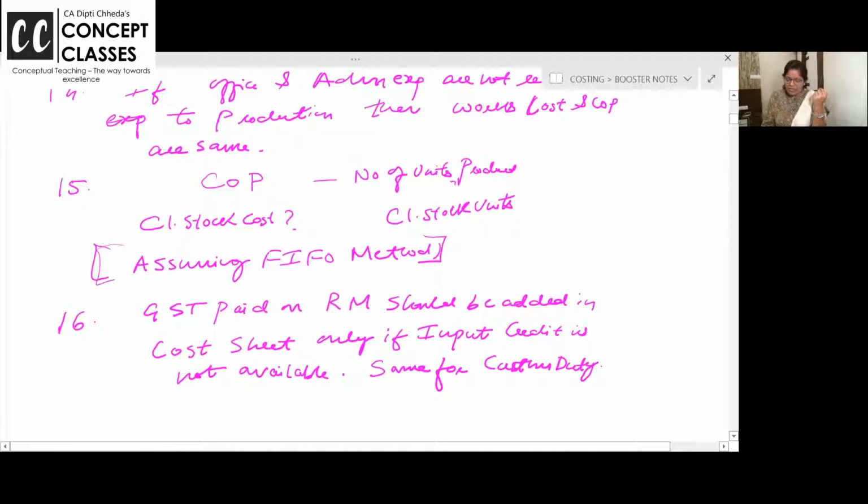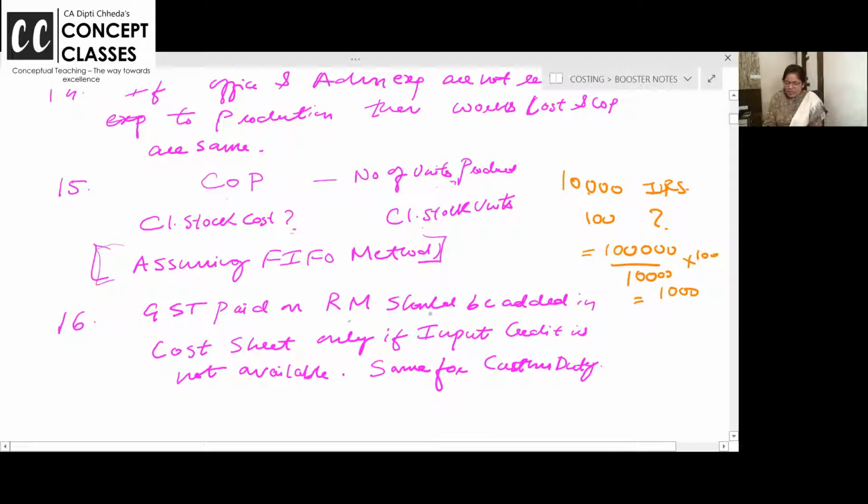Cost of production, number of units produced, and closing stock cost. This you can get, no? You have produced 10,000 units for rupees 1 lakh. So what is the cost of 100 units? 1 lakh divided by 10,000 into 100. In 1 lakh rupees cost of production, you have produced 10,000 units. So what is the cost of 100 units? 1,000. 10 per unit. This is how you get cost of production assuming FIFO.